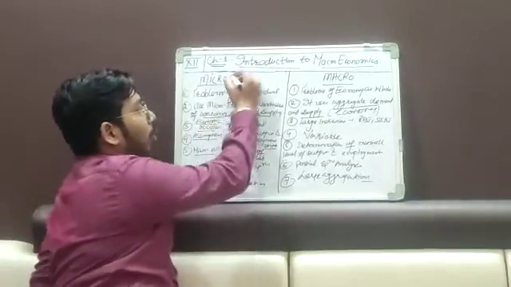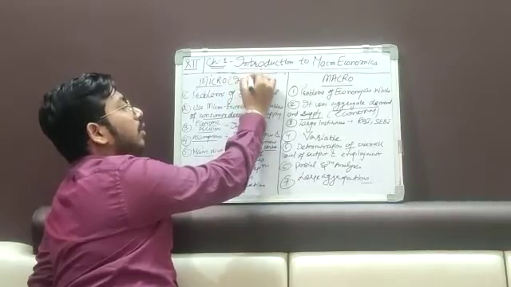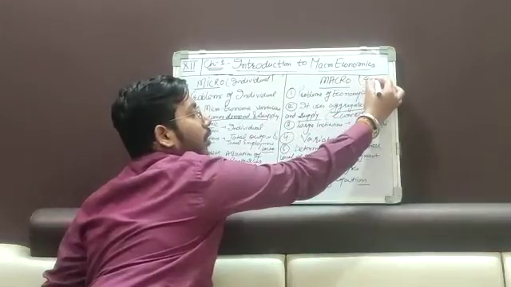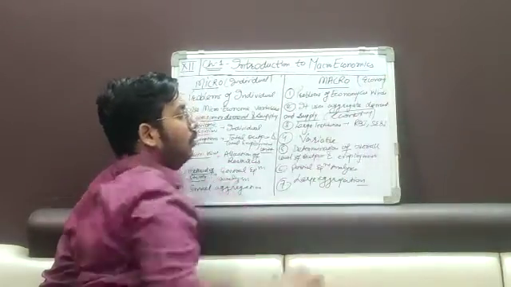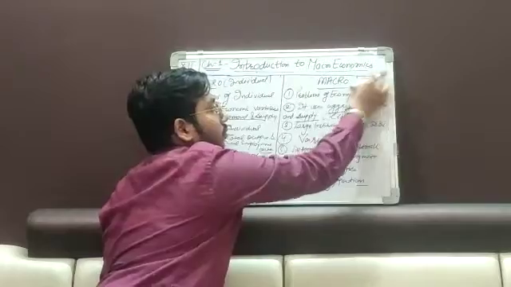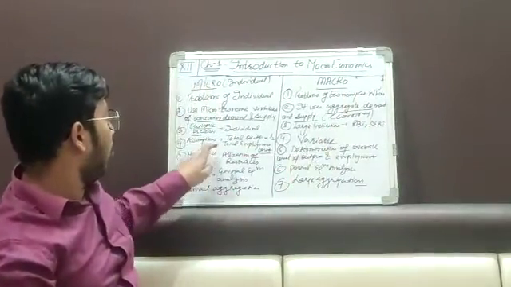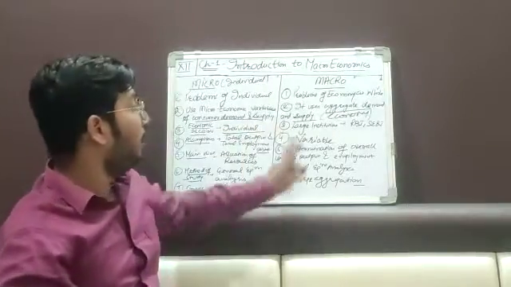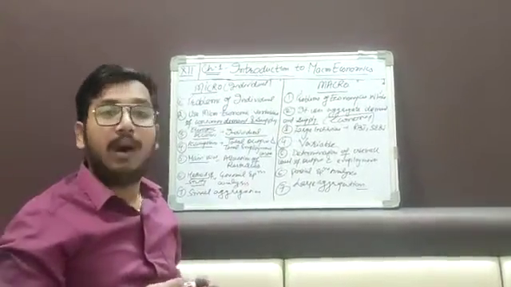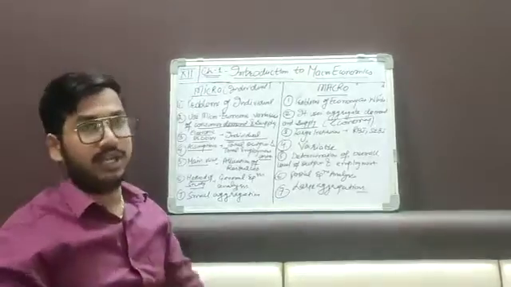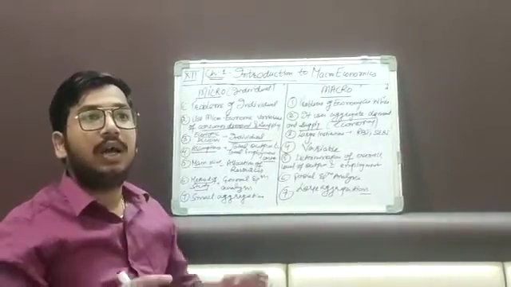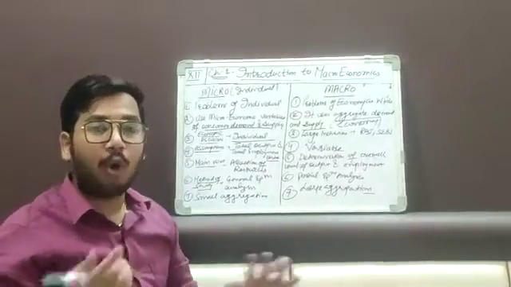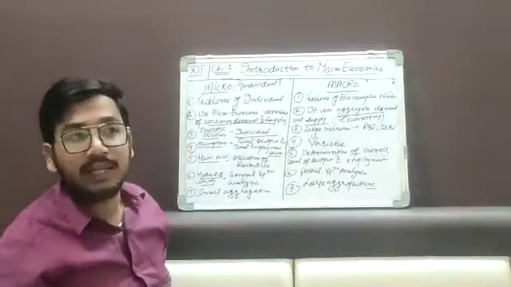So at micro or individual level, the decision will be taken by the individual, whereas in macro, for example, in India there comes a recession. Now what is recession? The prices are getting low, the demand of the people is getting low, the stock market crashes. So who will then take the decision?